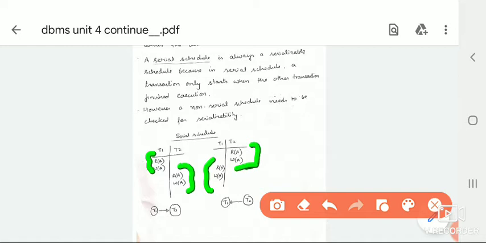If it is not a serial schedule, then we will not check for serializability the same way. Only if they are parallel schedules will we check whether they are equivalent to our serial schedule or not.